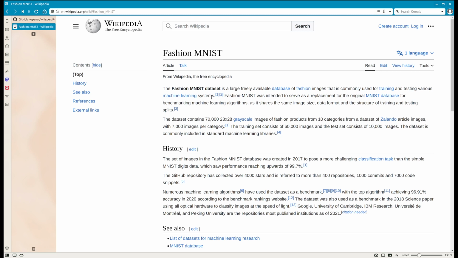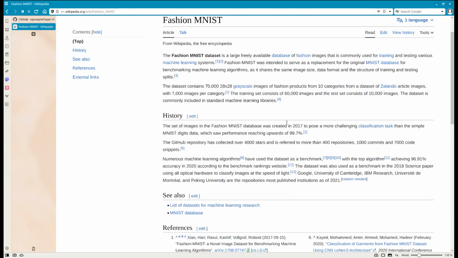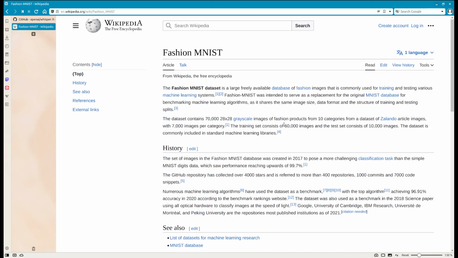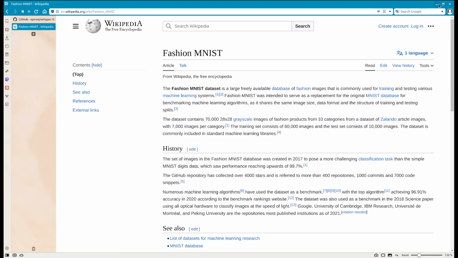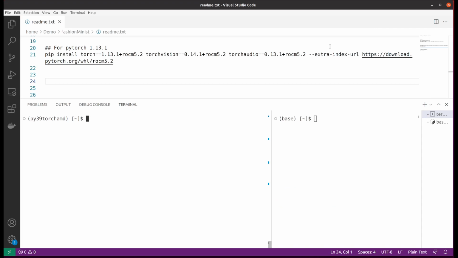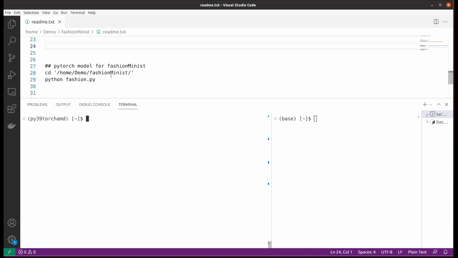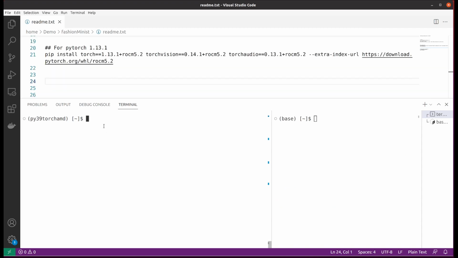You can ask your computer to classify lots of images to see which one belongs to which category. That's a very useful benchmark for your machine learning models.